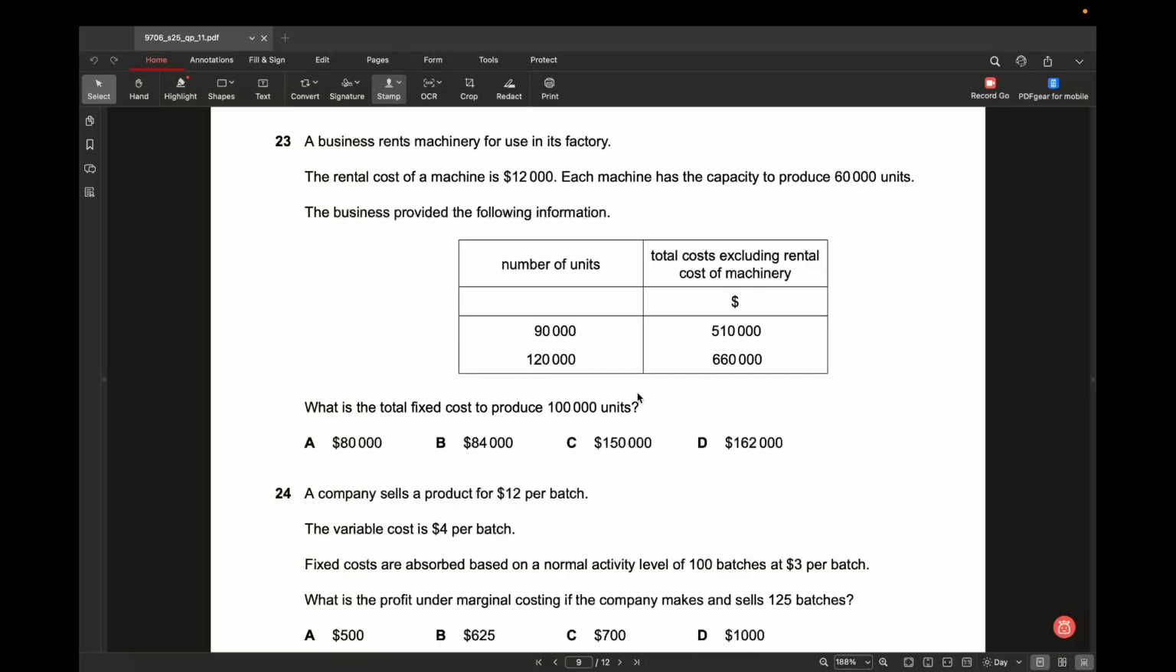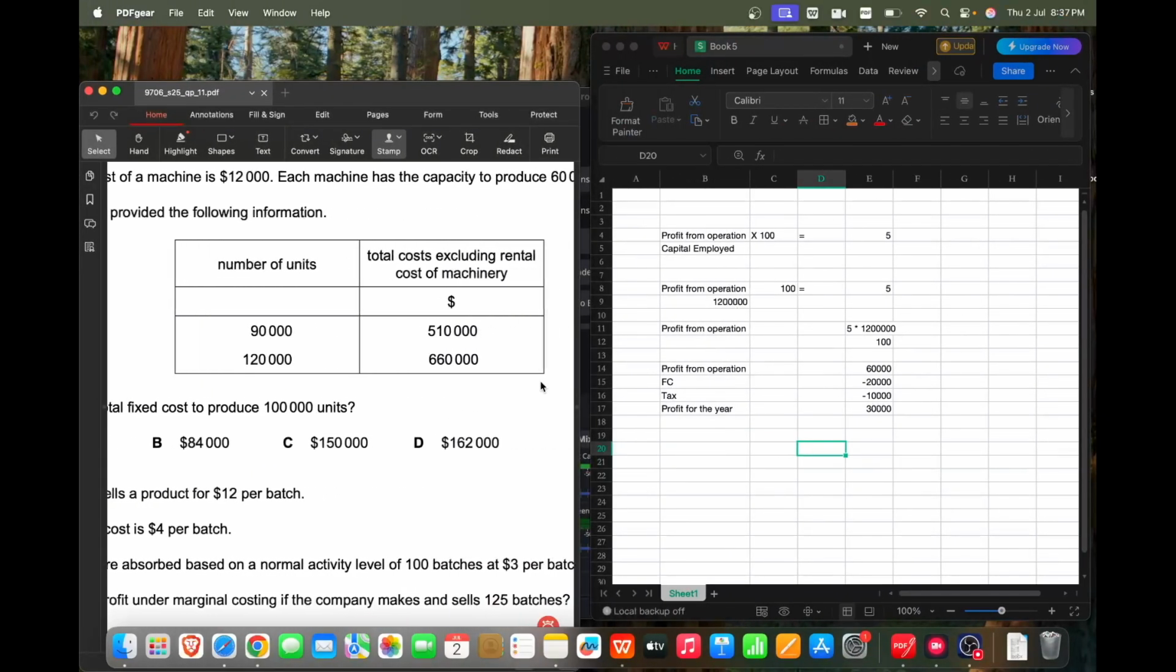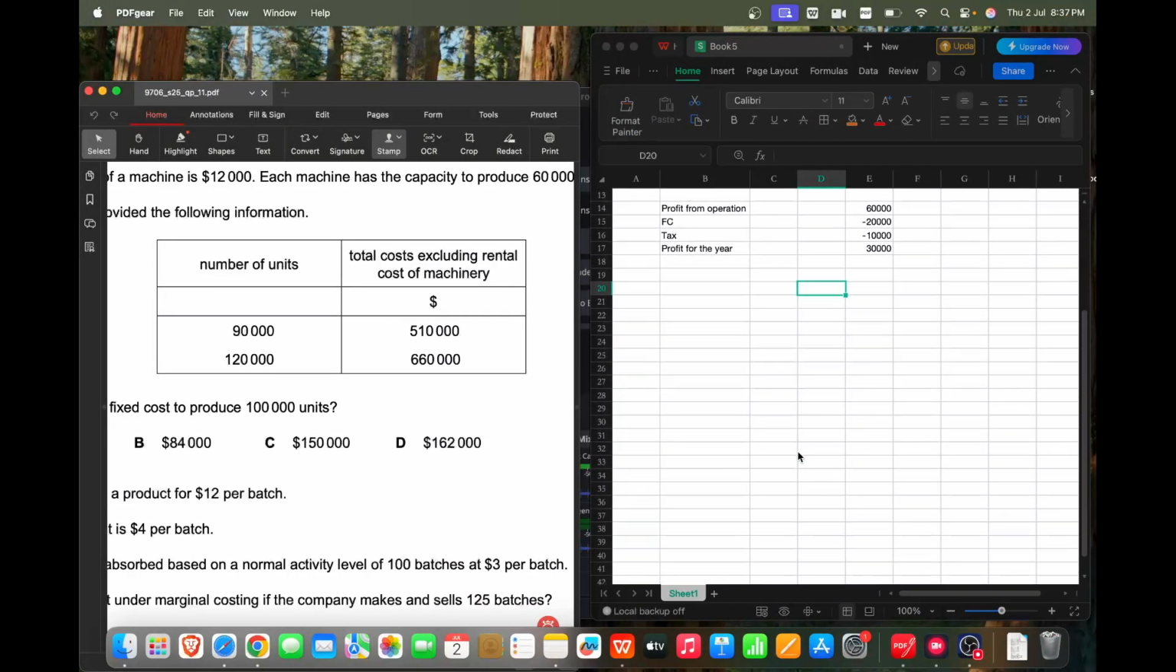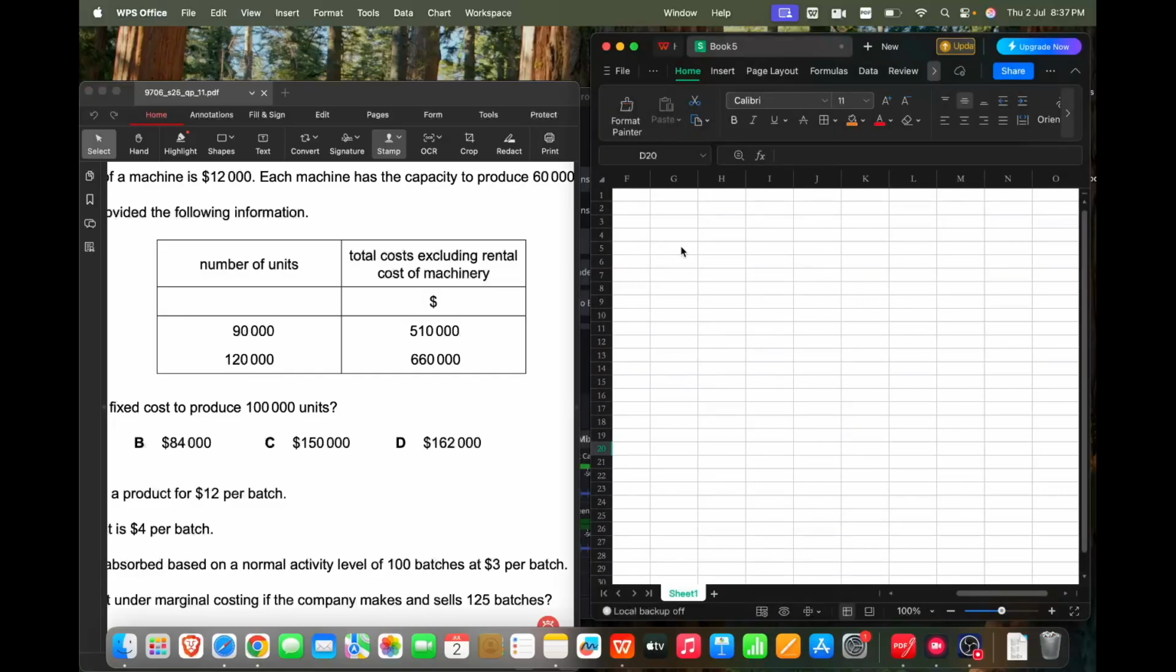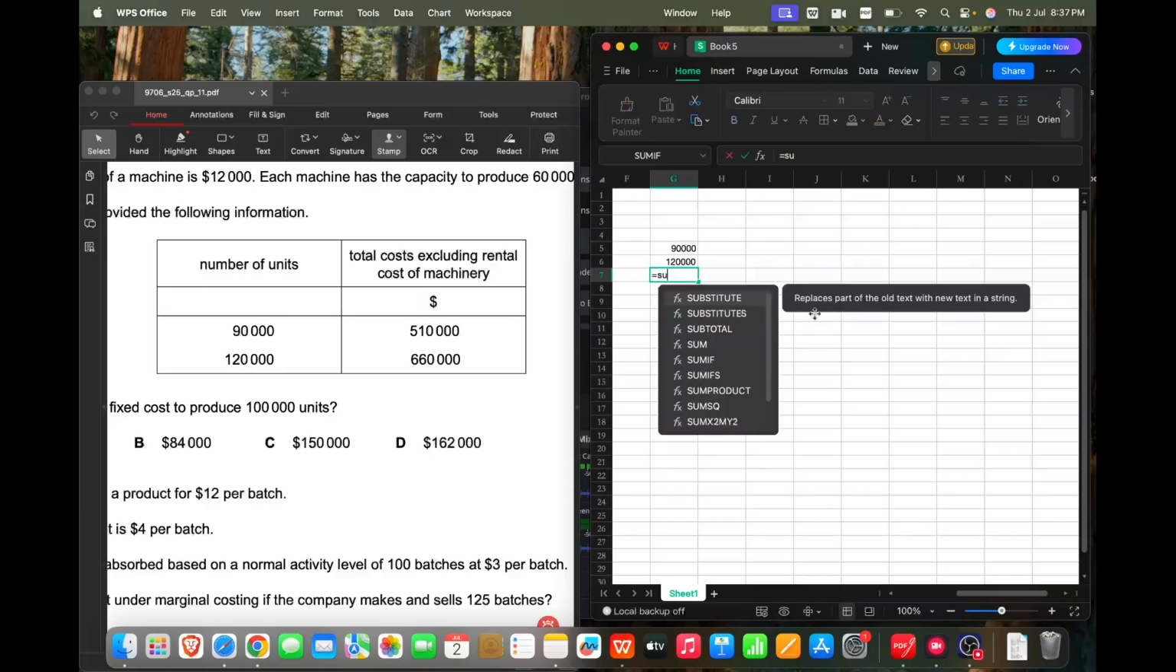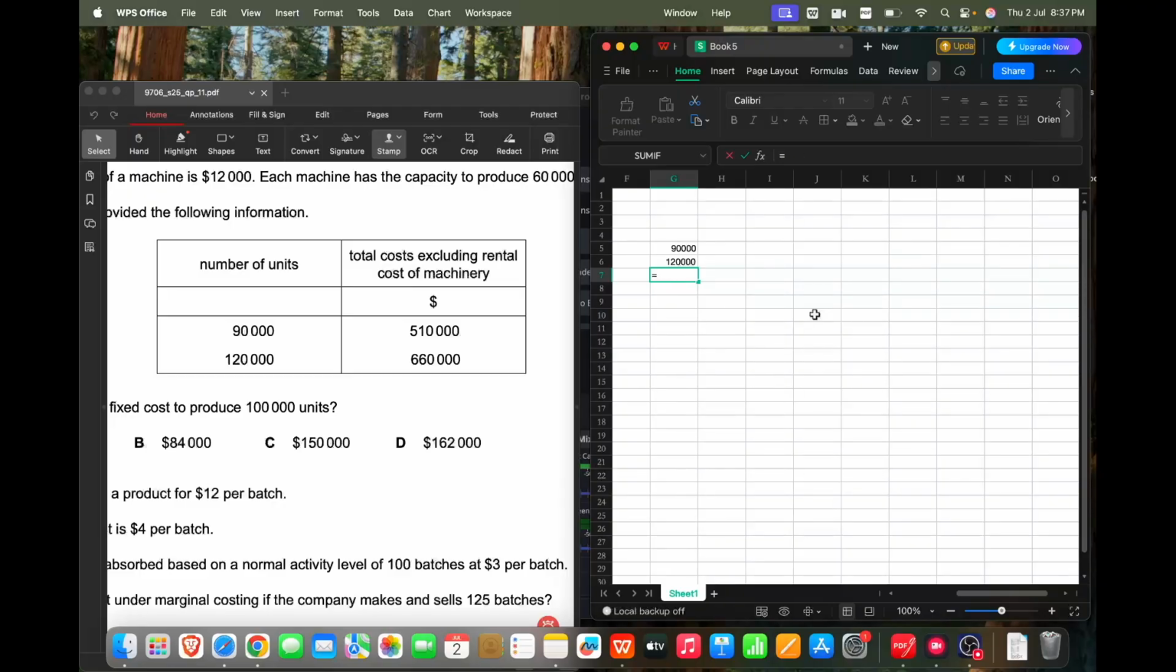And this is simple. First, we will look at how much variable cost is included in this production. So 90,000 we are producing, and now 120,000 is what we are producing. If you look at here, the difference that we are getting is 30,000. So we make 30,000 more units.